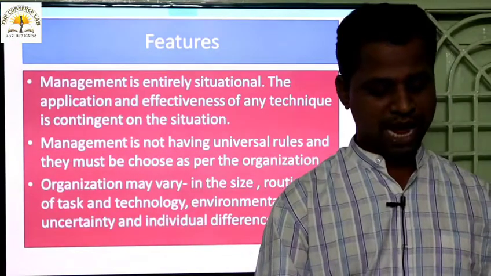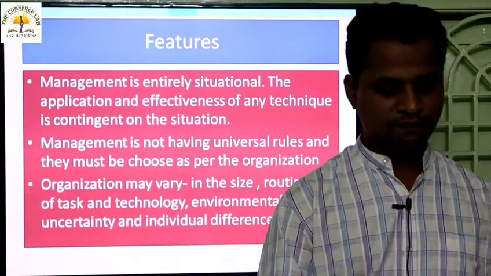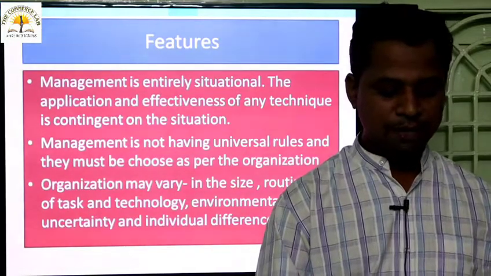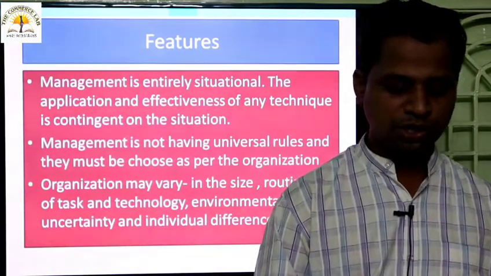Organizations may vary in size, routineness of tasks and technology, environmental uncertainty and individual difference.